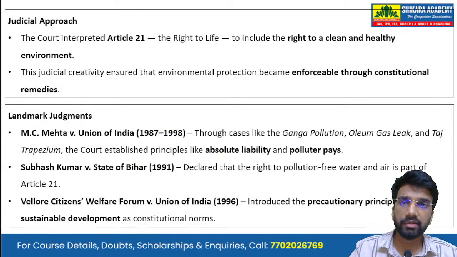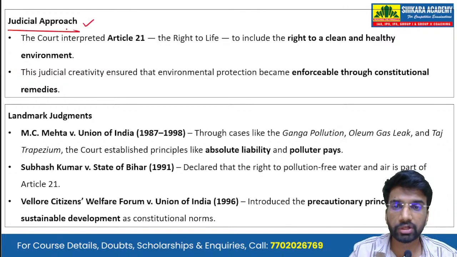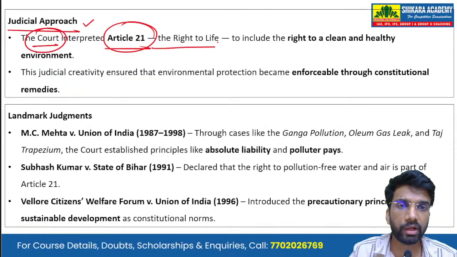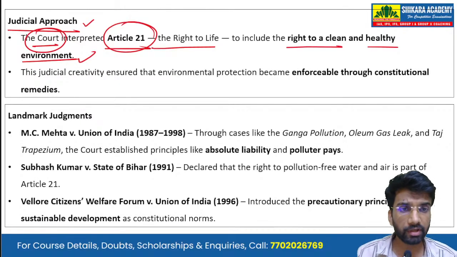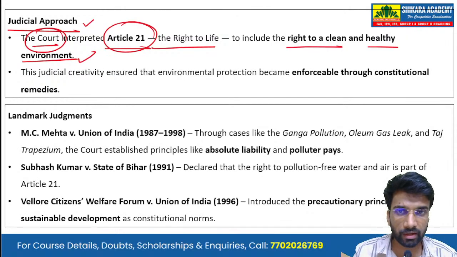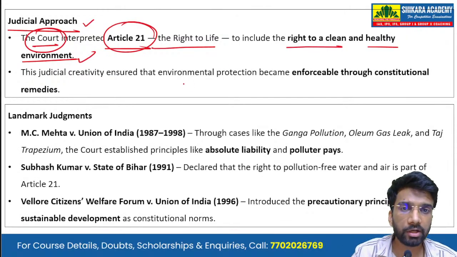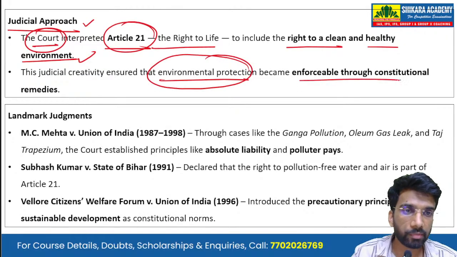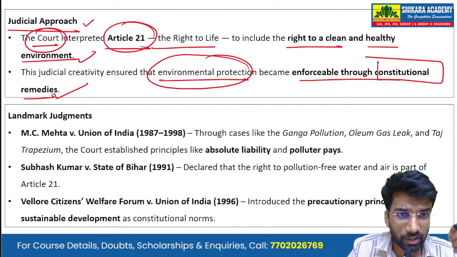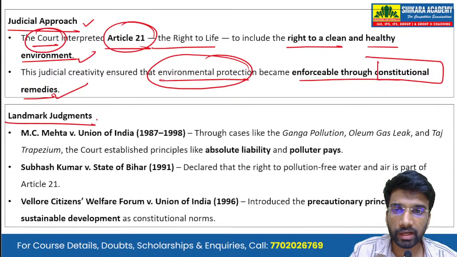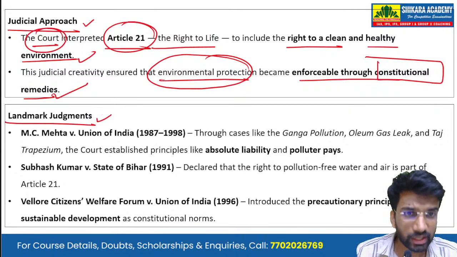Now, in the body, we can write about the judicial approach, the approach that was taken by the courts. The Supreme Court interpreted Article 21, that is the right to life, to include the right to clean and healthy environment. Then the judicial creativity ensured that the environmental protection became enforceable through constitutional remedies. So the Supreme Court also devised certain constitutional remedies for environmental protection to be enforced. And this was highlighted in major landmark judgments, major case laws.